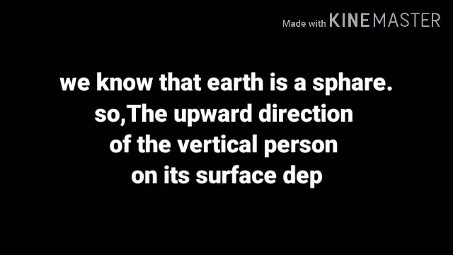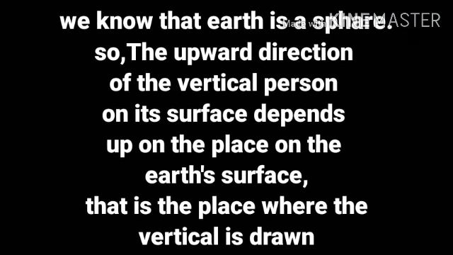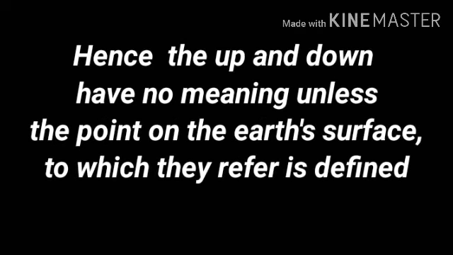We know that earth is a sphere. So, the upward direction of a vertical line on its surface depends upon the place on the earth's surface where the vertical is drawn. Hence, up and down have no meaning unless the point on the earth's surface to which they refer is defined.